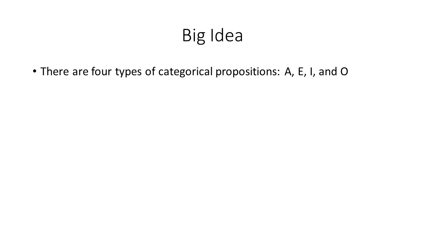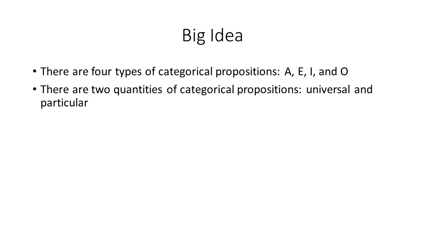Okay, so the big ideas that we're going to talk about in this lecture. There are 4 types of categorical propositions. They have letters as names, A, E, I, and O. You can read about this in the book. There are 2 quantities of categorical propositions, universal and particular.